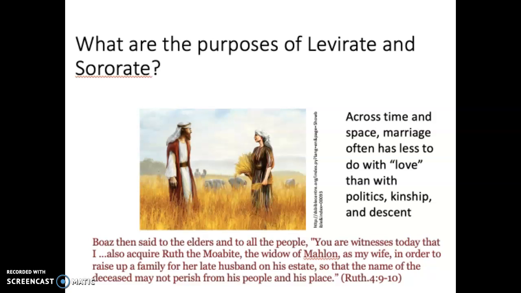Boaz then said to the elders and to all the people, "You are witnesses today that I also acquire Ruth the Moabite, the widow of Mahlon, as my wife, in order to raise up a family for her late husband on his estate, so that the name of the deceased may not perish from his people and his place." So if that's the husband's younger brother marrying the widow, the children of the marriage and of the deceased man would remain in that same patrilineage.